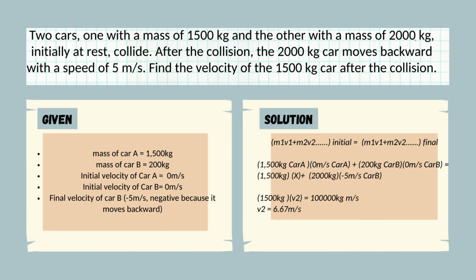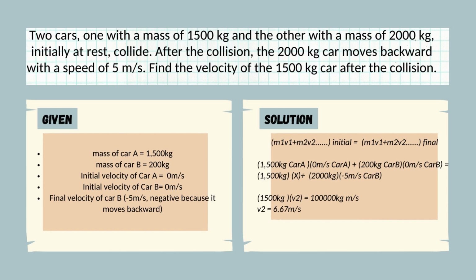So if you would ask me, where did I get this 10,000? That is 10,000 class. I apologize. Nag-error lang. Now, if you would ask me, saan ko nakuha yung 10,000? This is 10,000 class. Yung nakikita nyo 100,000, that's typo. 10,000 po yan. Saan ko nga ba nakuha yun? So, if you would multiply 2,000 class times 5, that is 10,000 kilogram meter per second. Now, bakit hindi siya naging negative? Again, class, the negative sign is just an indication that the car B is moving backwards.